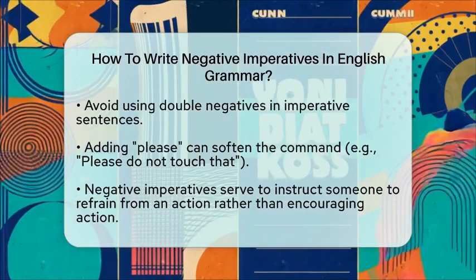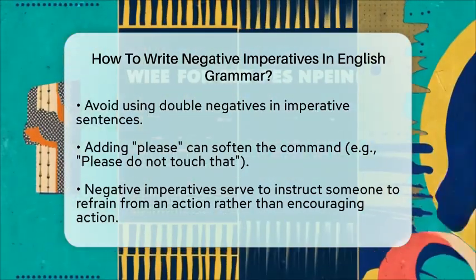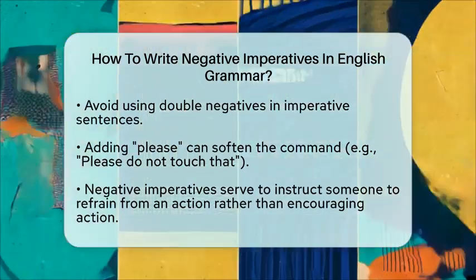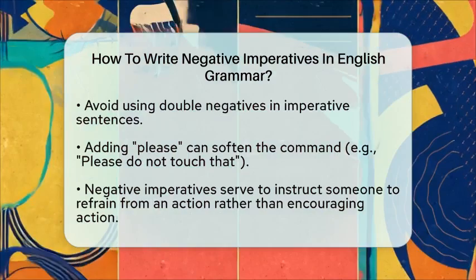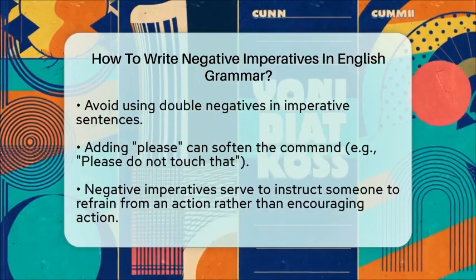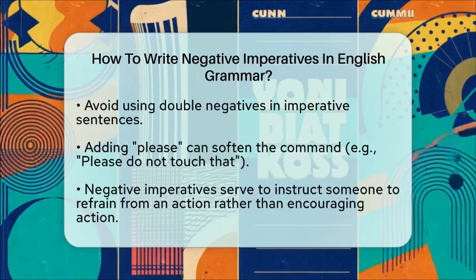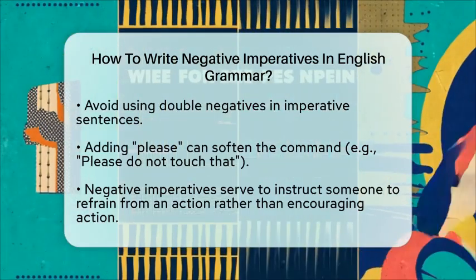This approach aligns with the function of the imperative mood, which is to give orders or directions. Negative imperatives simply instruct someone to refrain from an action instead of encouraging them to take one. By following these guidelines, you can effectively communicate what you want someone to avoid doing.